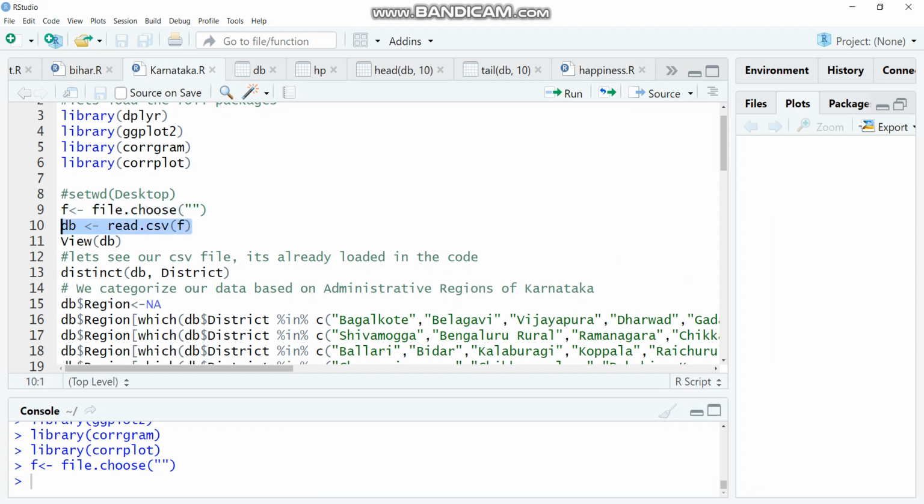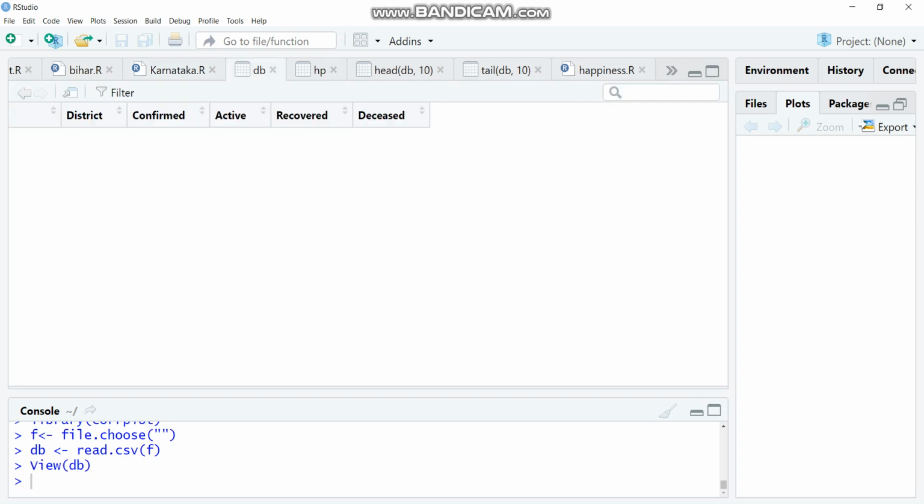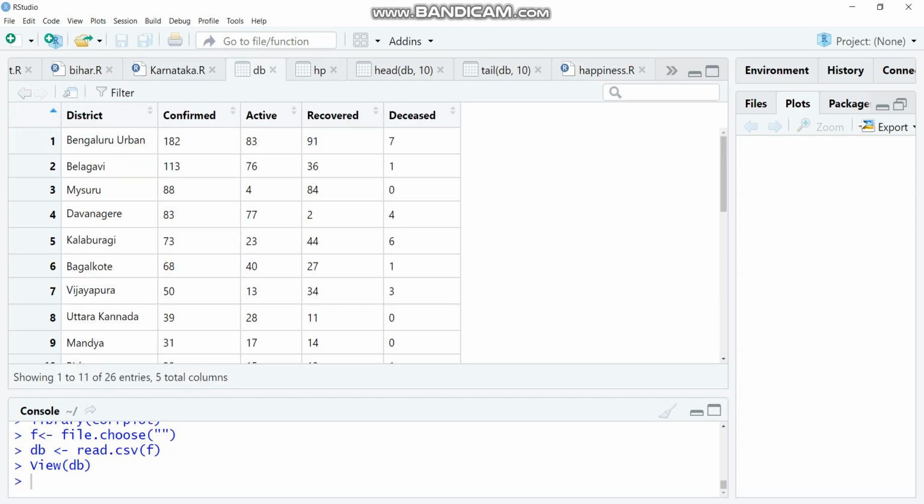As soon as you select it, you can put it into a variable called db. Next up, we'll view the db. So here is our dataset. It has the name of districts, confirmed cases, active cases, recovered, and deceased.